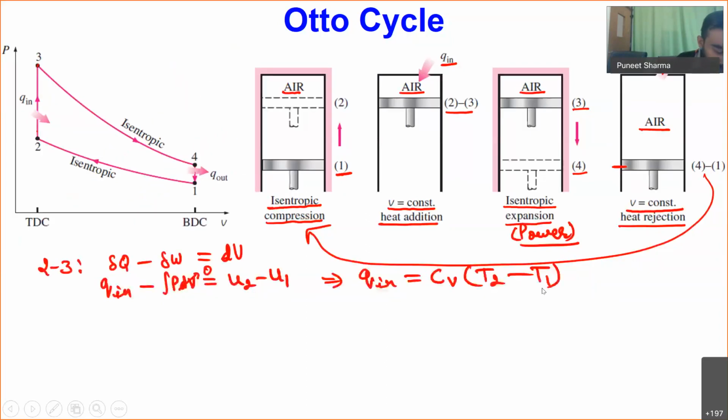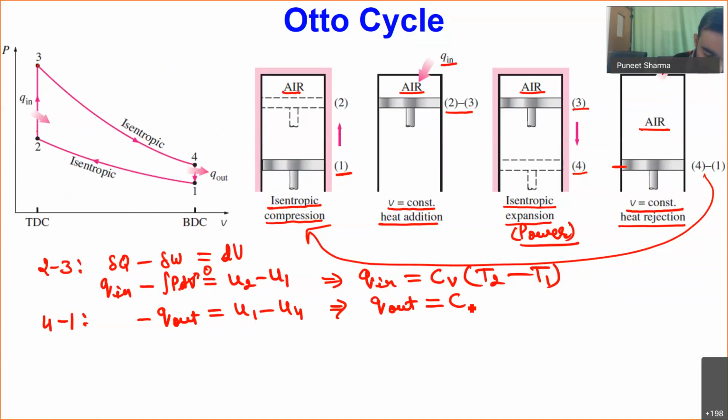Similarly, for process 4 to 1, heat is going out, so minus Q out equals U1 minus U4. Here also the work is 0 because volume is constant, so finally Q out is CV times (T4 minus T1). Now we know that the efficiency of the cycle is eta equals 1 minus Q out divided by Q in.